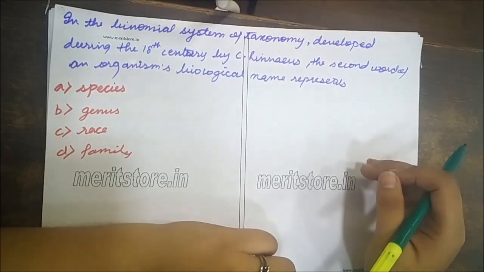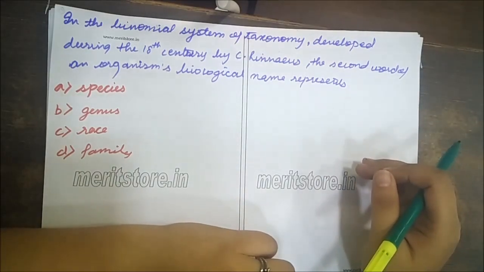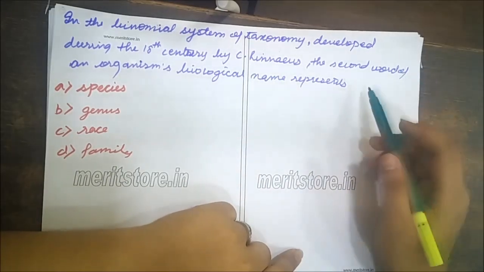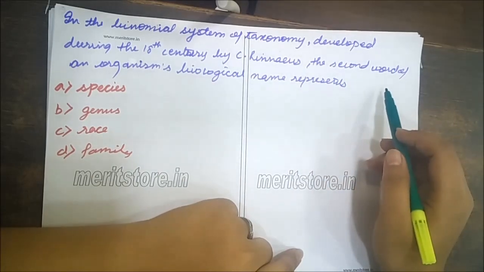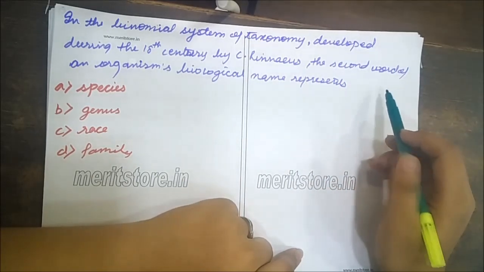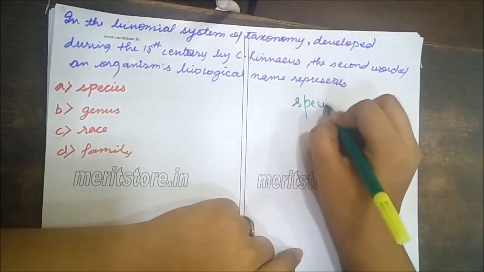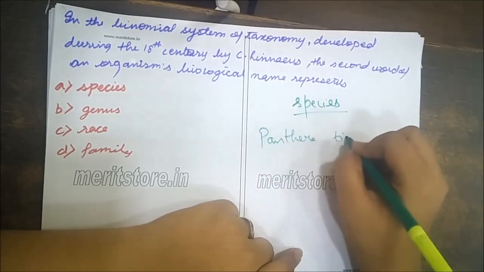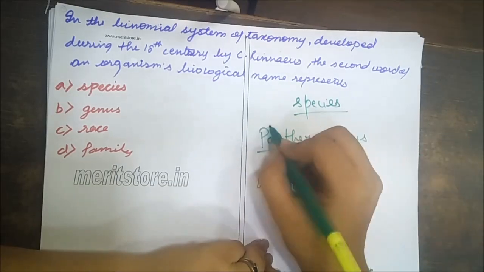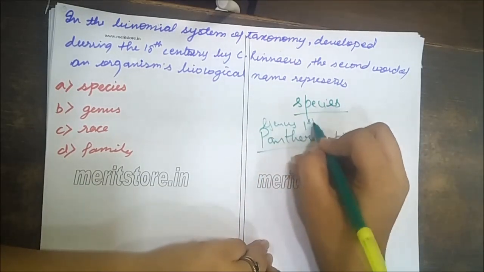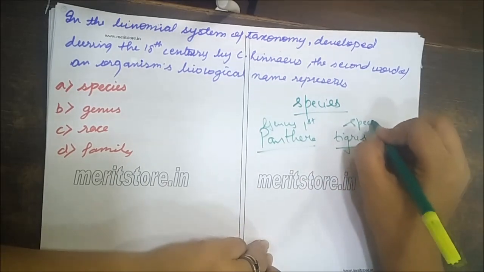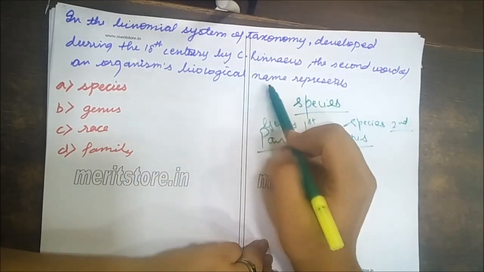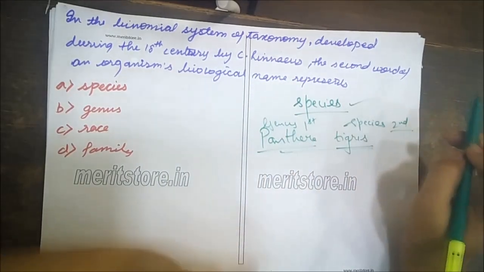In the binomial system of taxonomy, developed during the 18th century by C. Linnaeus. Now, who is C. Linnaeus? Father of taxonomy. The second word of an organism's biological name represents species. Let's take an example of Panthera tigris. Panthera is genus, which is first, and tigris is species, which is second. And the question was, the second word of an organism's biological name represents. So the answer is species.